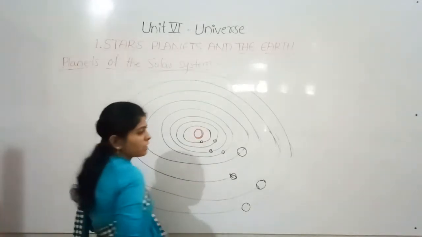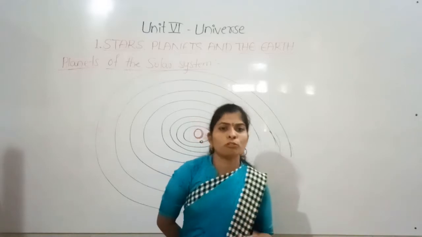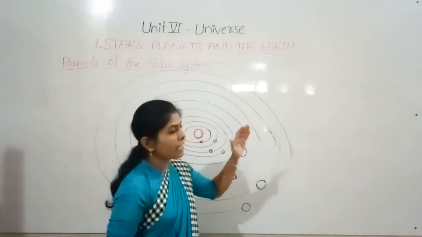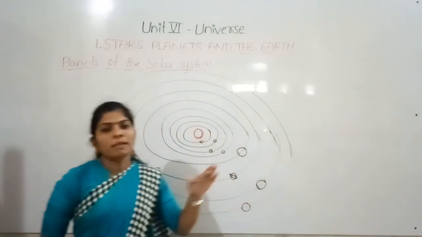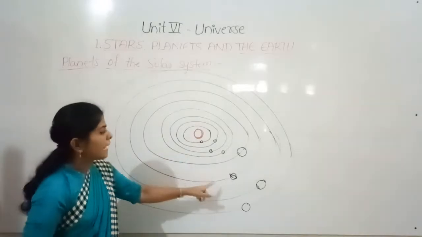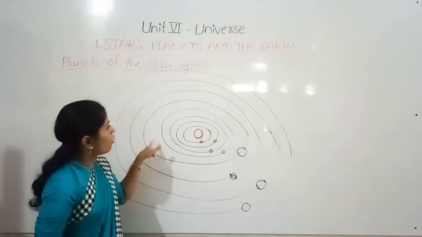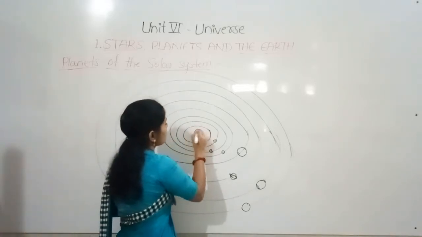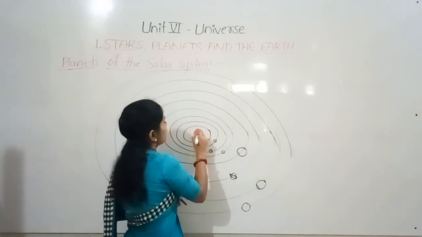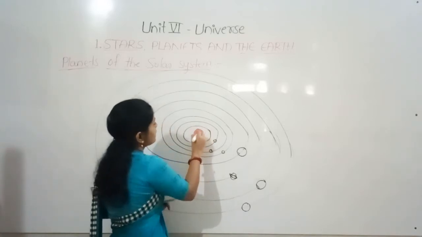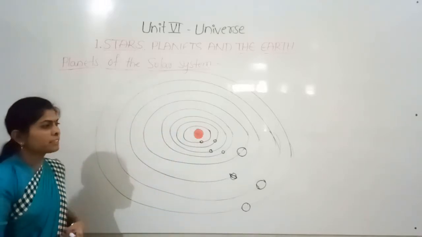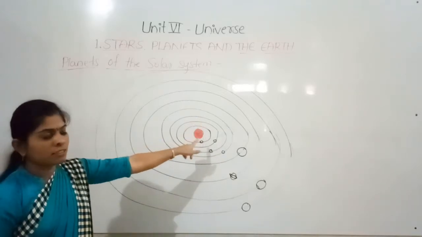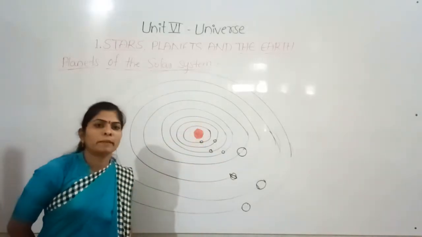Before, we were studying that there are 9 planets, but Pluto, for some reasons, is now considered a dwarf planet. Now we are not considering it a member of the solar system. So there are 8 planets in the solar system and all revolve around the sun. This is the center, the sun, which is a large sphere of burning gases. All 8 planets revolve around the sun in an elliptical path, and this path we call the orbit.